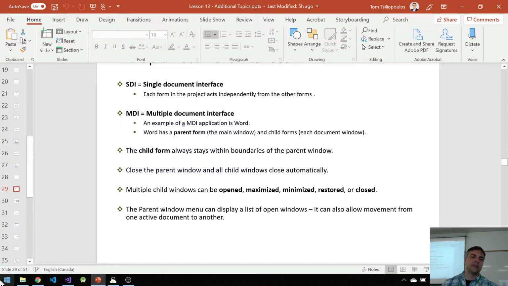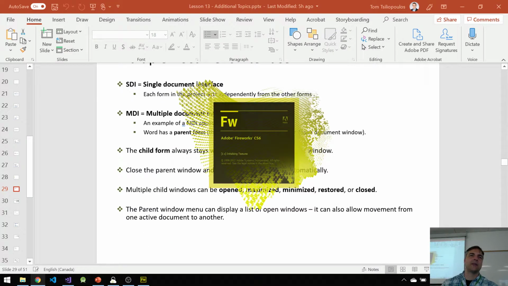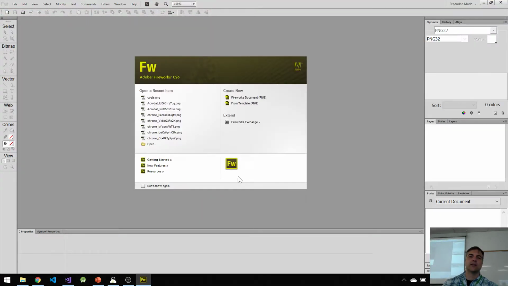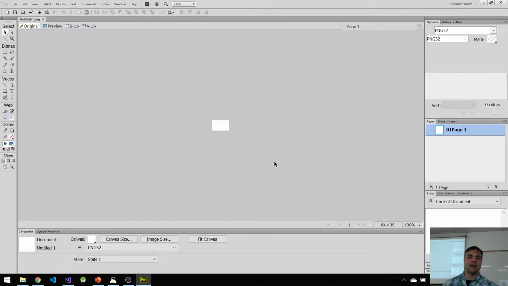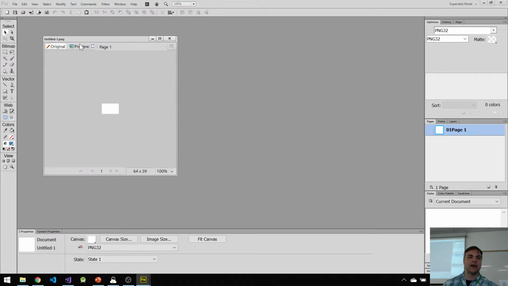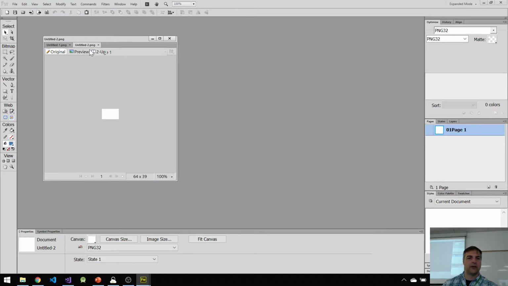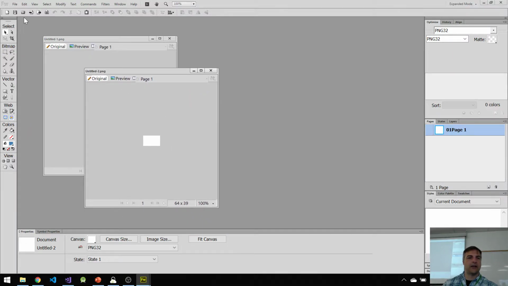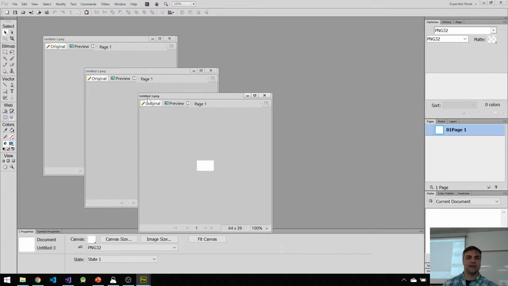A good example of this is if I ran something like Adobe Fireworks. So here's an example of an application, Adobe Fireworks. Adobe Fireworks can have a bunch of tabs on the left, as an example, and toolbars and menus. And then I can also make a new document, and you can see that I have this new document, and maybe I make another one. And here's another document, right? And I make another one, and here's another document. And this is a multiple document interface, right?